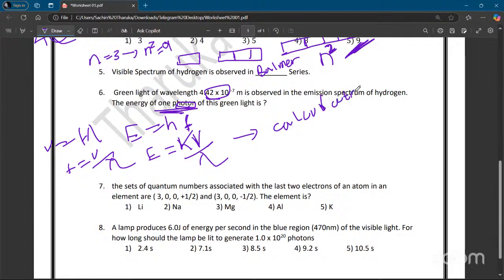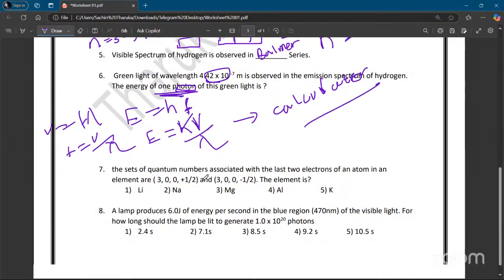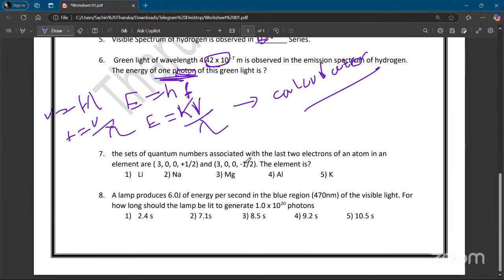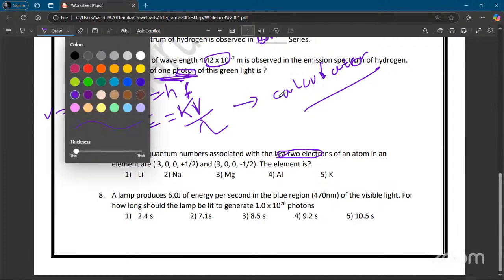Seventh question. The sets of quantum numbers associated with the last two electrons of an atom in an element are 3, 0, 0, plus half and 3, 0, 0, minus half. The element is? Look, the sets of quantum numbers are associated with the last two electrons. Now let's analyze the quantum numbers here.